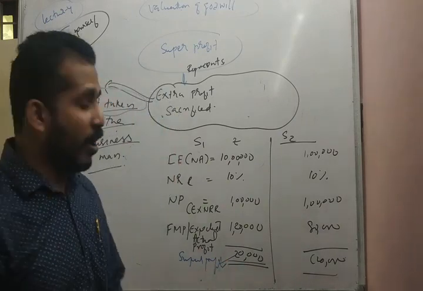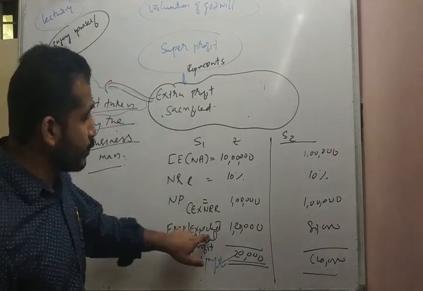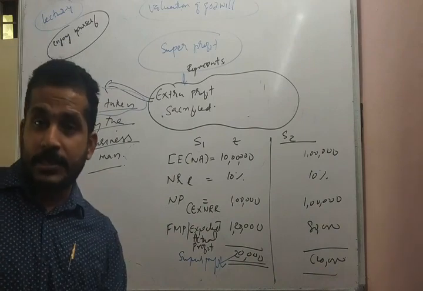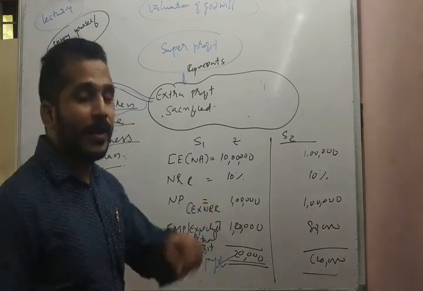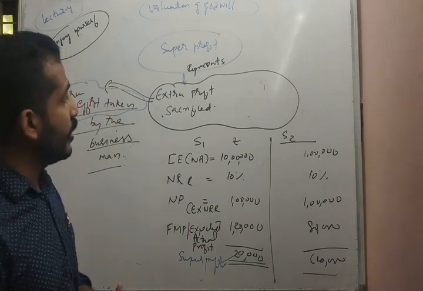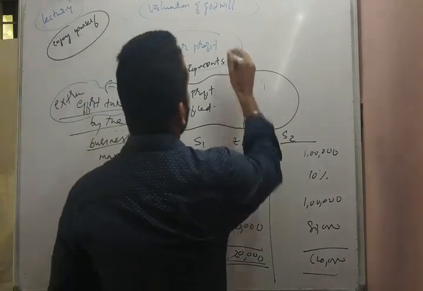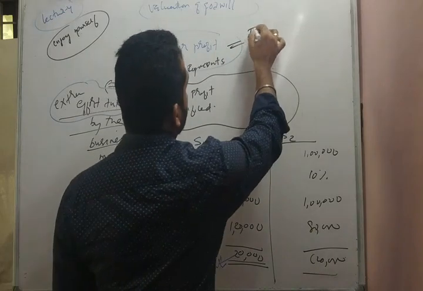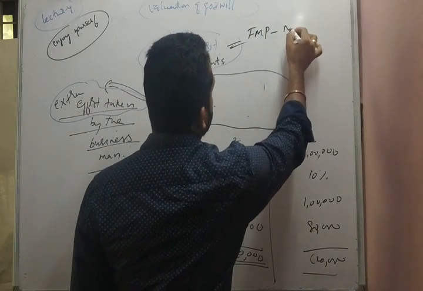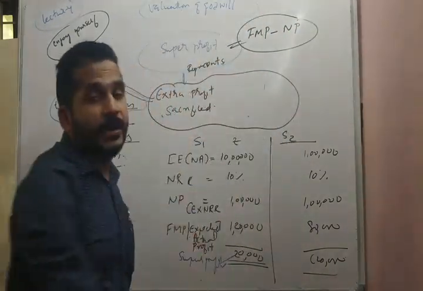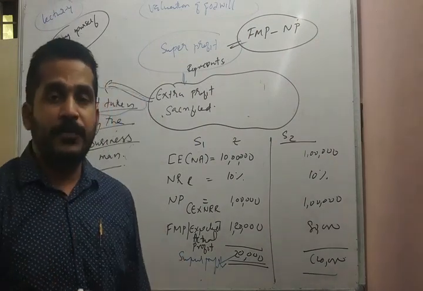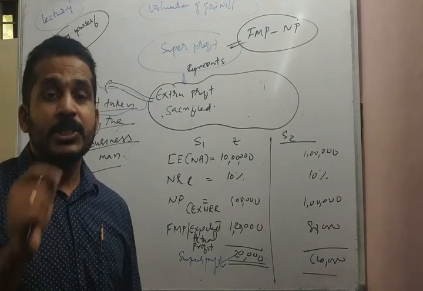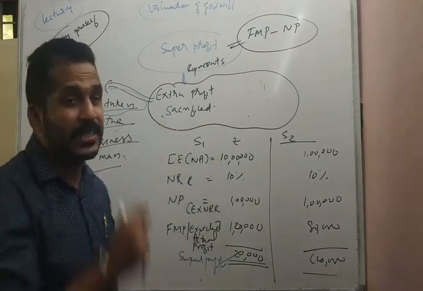So what is super profit? The difference between the expected actual profit had the business continued and the normal profit. Super profit is equal to future maintainable profit minus normal profit. The difference between future maintainable profit and normal profit is called super profit, the extra profit sacrificed by the businessman.